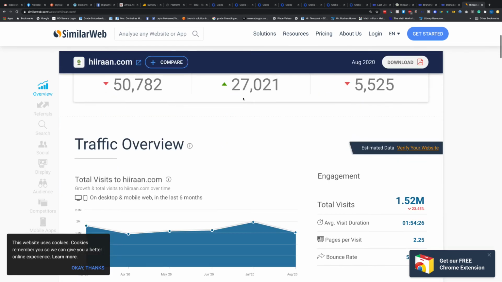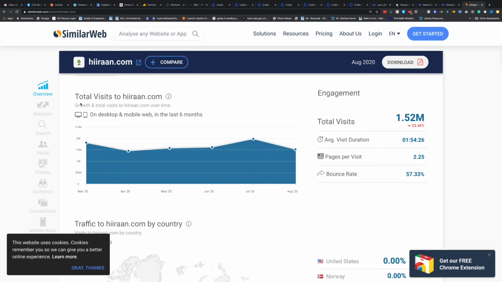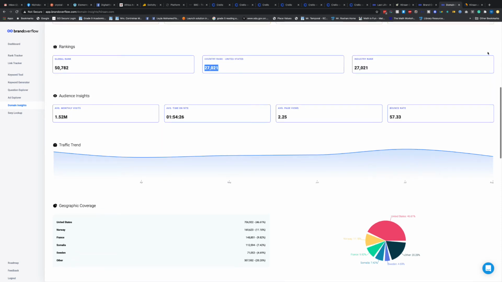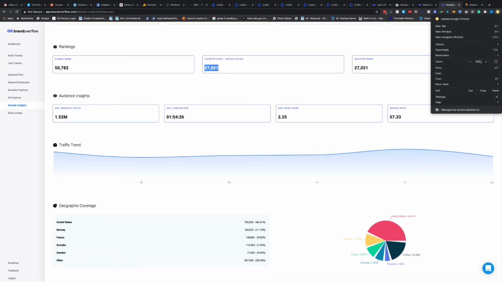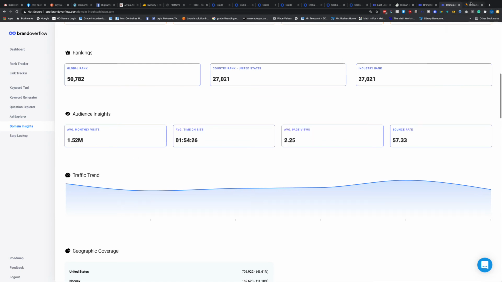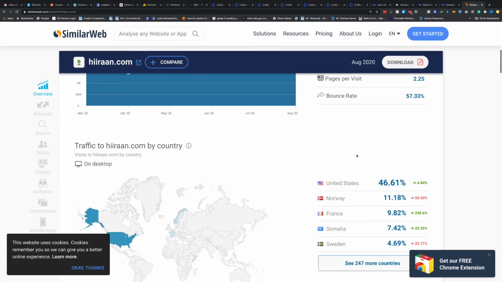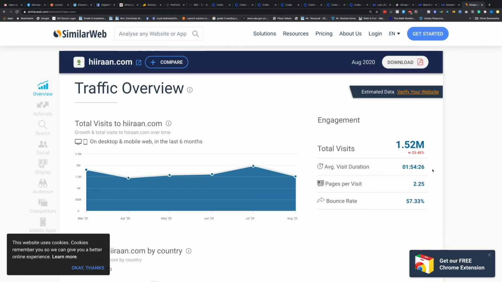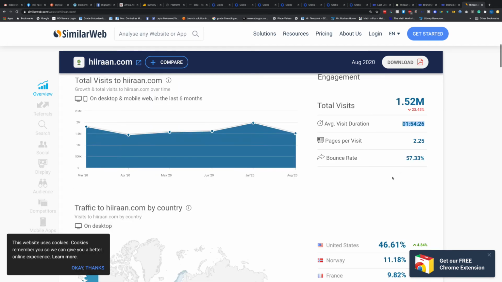So on the SimilarWeb pricing page, you can see total visits. It's showing me 1.52, exactly what I can see right here on Brand Overflow, 1.5 million, and it's showing me the breakdown of the traffic, a little bit more information here. The average duration here is crazy. Most people who come to our website literally sleep there, spending about 2 hours there every day.